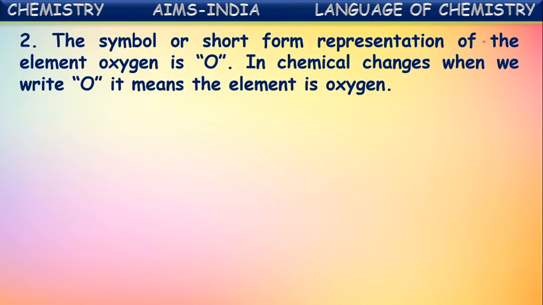The symbol or short form representation of the element oxygen is O. In chemical changes, when we write O, it means the element is oxygen. Yes, the element oxygen is given the symbol O. Here, in chemical reactions or formulae, when you write O, that represents the element oxygen.